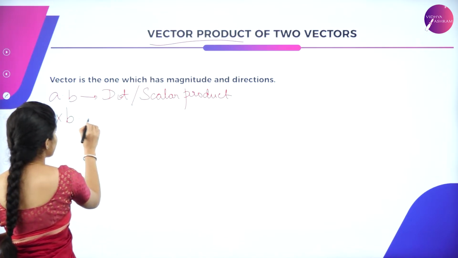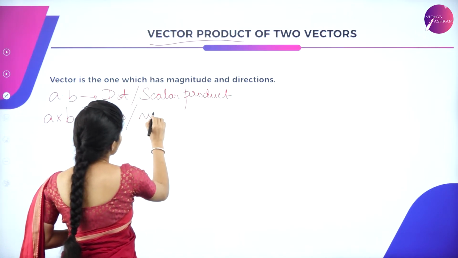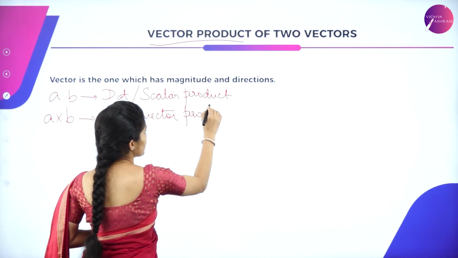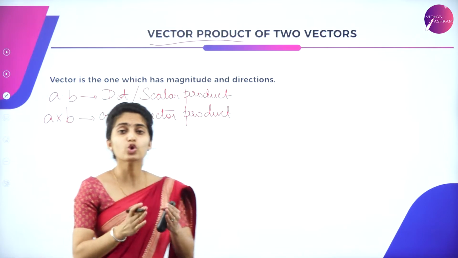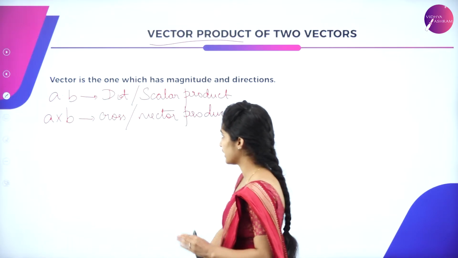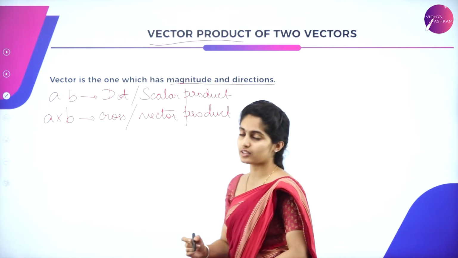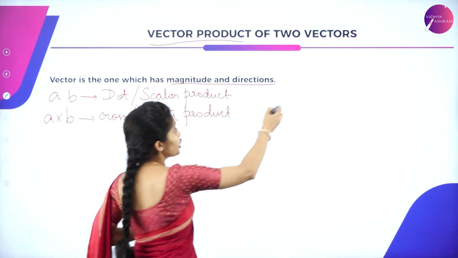That means it is a cross or a vector product. So it is known as either cross product or a vector product of two vectors which we are talking about here. A vector is the one which has magnitude and direction, that we all know.